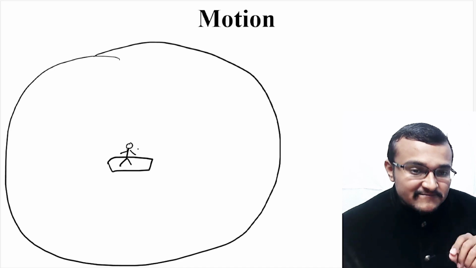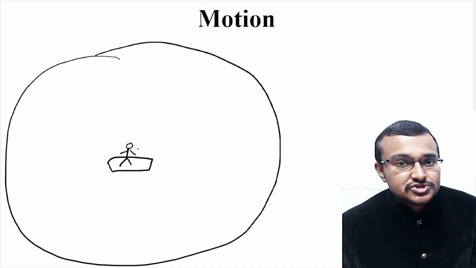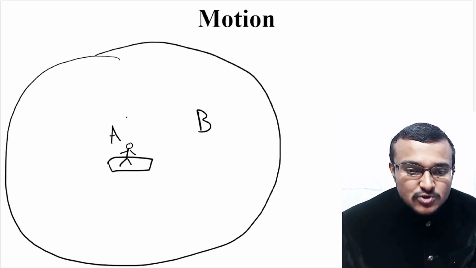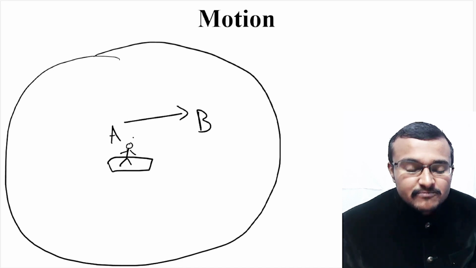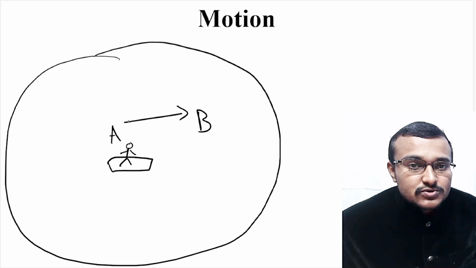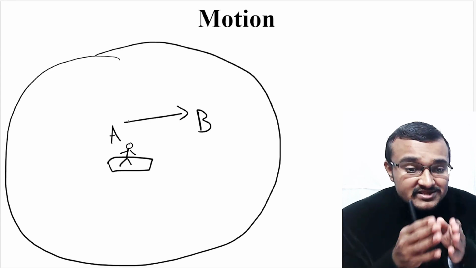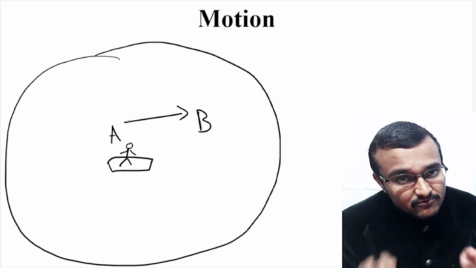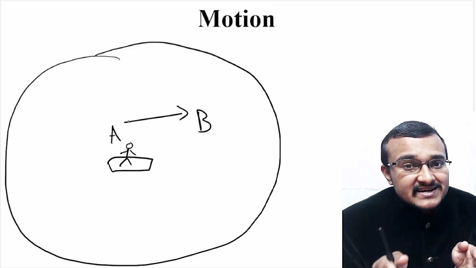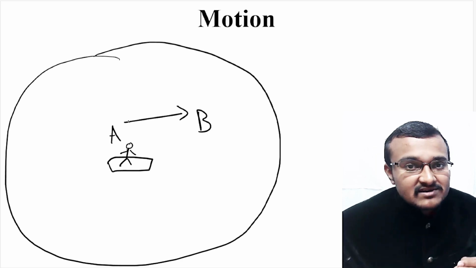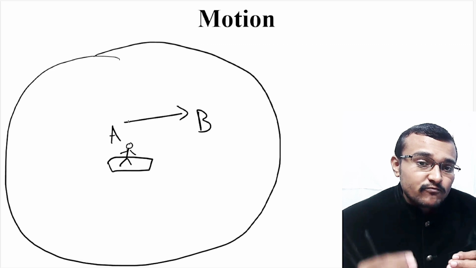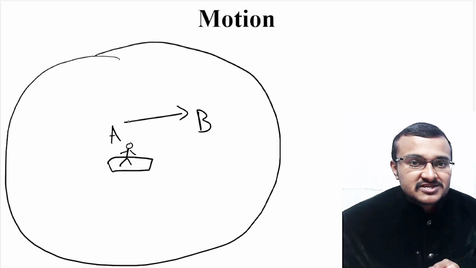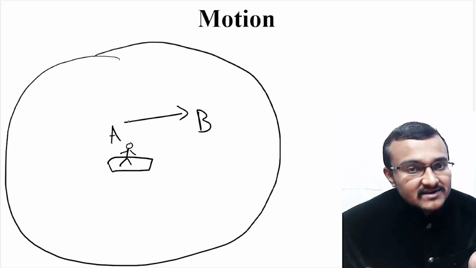If I have to describe a particular motion, then I should have point A and point B. Only when you move from point A to point B will I have an idea that this much distance this person on the boat has covered, and all the parameters related to motion, I can calculate from that. But when I don't know what position A is and I don't know what position B is, how can I calculate motion?